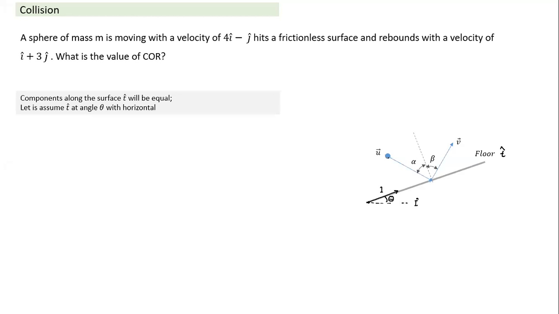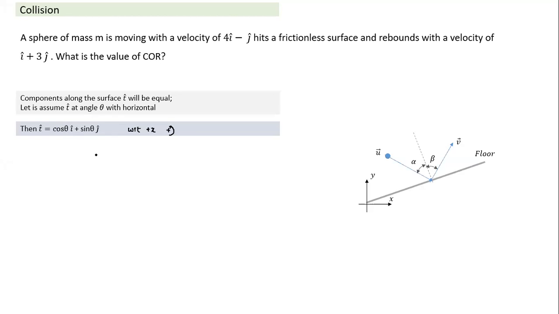If it is 1, the x component becomes cos theta i cap and the y component becomes sin theta j cap. So if I have to write the t cap vector, which is making angle theta with the horizontal, I can write it as this. And this is true for every case. So I have taken this as a unit vector. So t cap is cos theta i cap plus sin theta j cap. And this is a typical value of a unit vector making an angle theta with respect to the positive x-axis, taking anti-clockwise as positive. And I find it pretty useful in many cases where you have to deal with vectors.